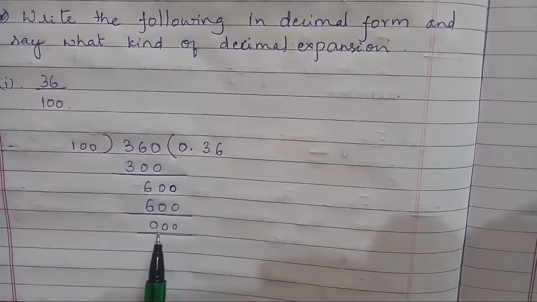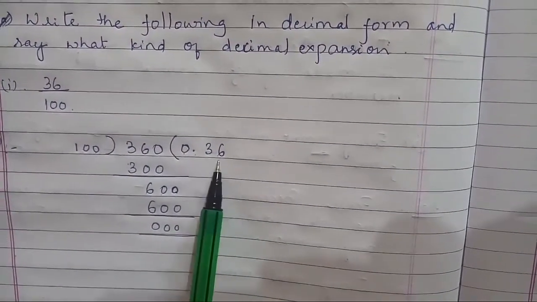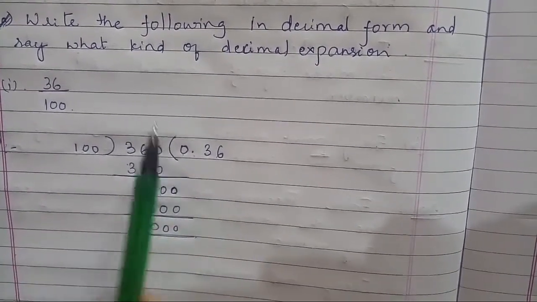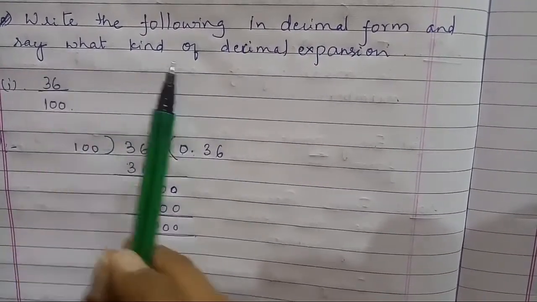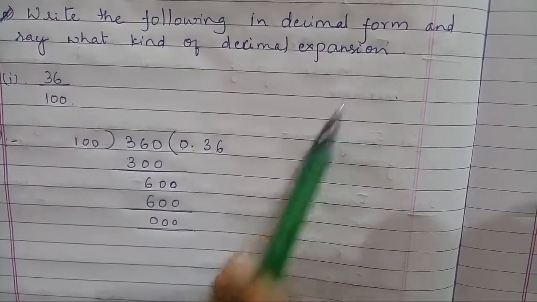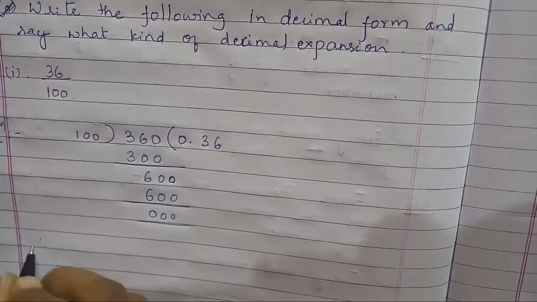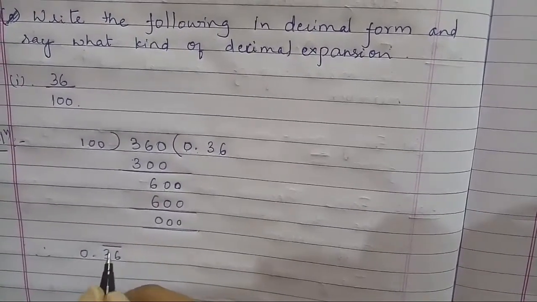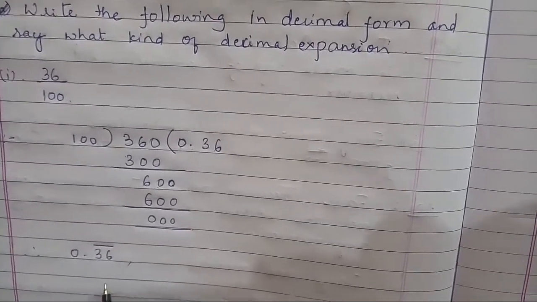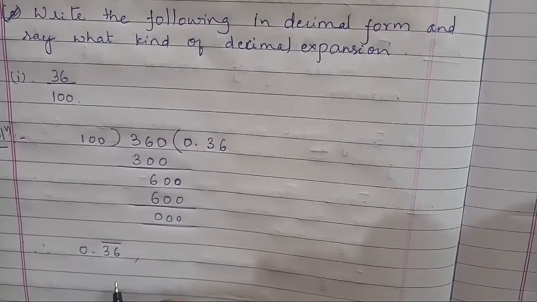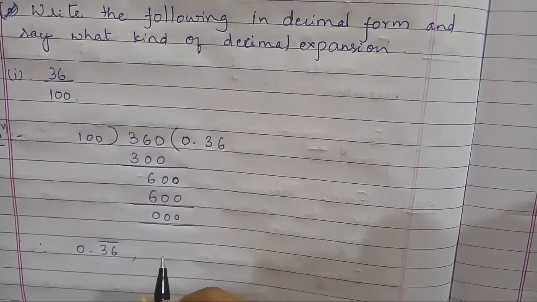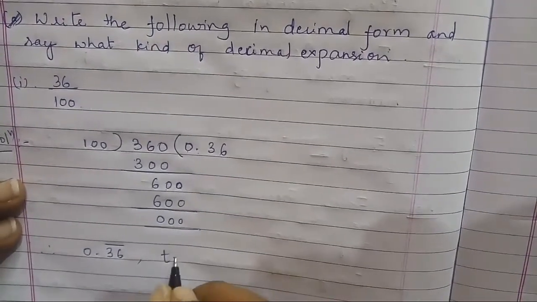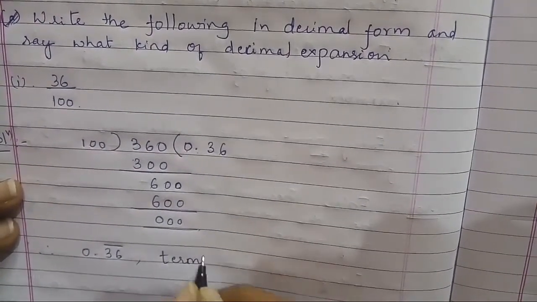Here the remainder is 0 and we get the quotient value 0.36. We need to say what kind of decimal expansion also. This expansion is 0.36. It is not a non-terminating repeating number, it just stops at the 6 itself. So therefore it is a terminating decimal expansion.